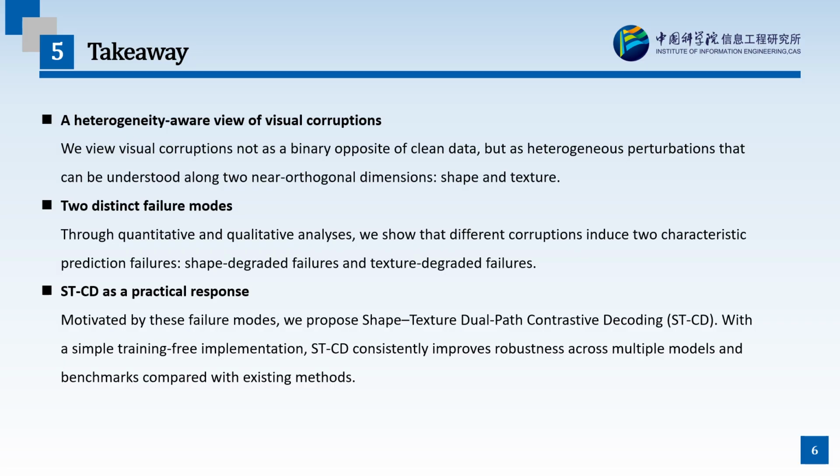Second, through qualitative and quantitative analysis, we show that different corruptions induce two characteristic failure modes: shape-degraded failures and texture-degraded failures. Third, motivated by these findings, we propose STCD, a simple training-free contrastive decoding framework that works across multiple models and benchmarks. STCD consistently improves robustness compared with existing methods. Overall, our work suggests that leveraging the complementarity between shape and texture is an effective principle for building more robust multimodal models.